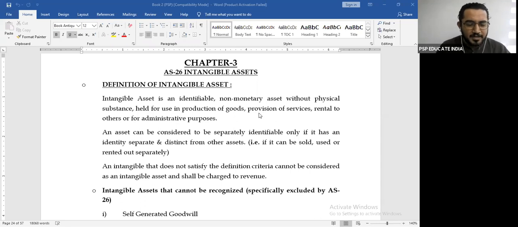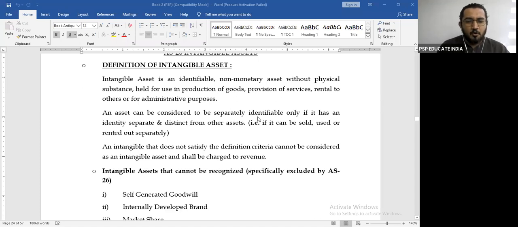What is the meaning of identity separate and distinct? It should be capable of being sold or used or rented out separately. One which does not satisfy the definition of an intangible will not be considered as an intangible asset. That expenditure will not be capitalized and will straight away go to the profit and loss account.